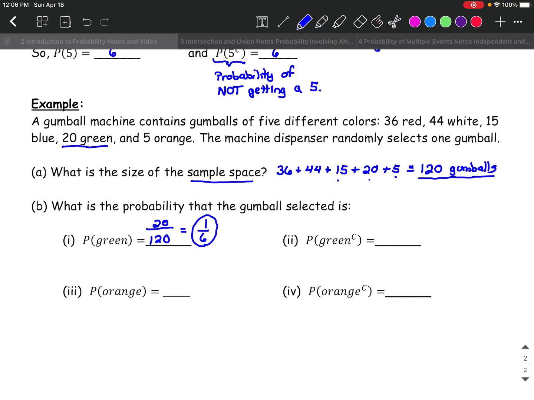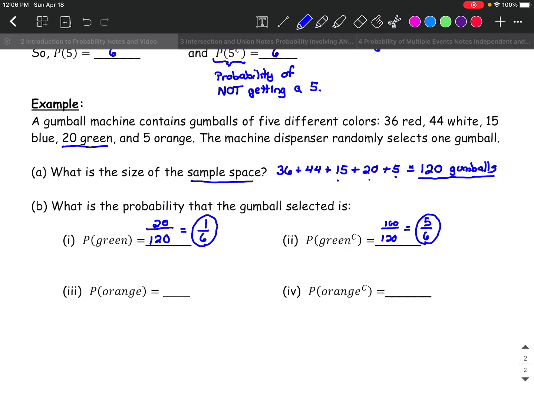Well, what's the probability of the complement of getting green? That would be the probability of not getting green. Well, that would be red, white, blue, and orange. And if I take away the green, that means there's 100 gumballs that are not green, and that's going to reduce to 5 out of 6.